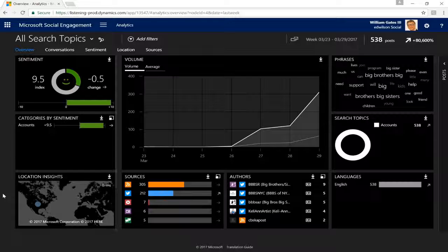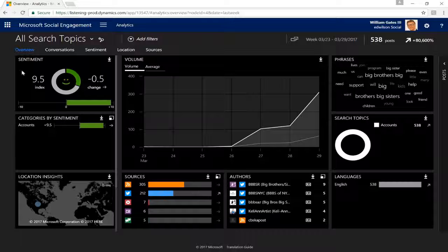So here we are on our social engagement dashboard. And you can see here that it's actually bringing back social media posts, various blogs, YouTube videos that reference Big Brothers, Big Sisters for the past week. And it utilizes Cortana Analytics in order to gauge the sentiment of these posts. So you can see here that most of the sentiment has been positive. And here we have some neutral sentiment where it's unable to gauge this.